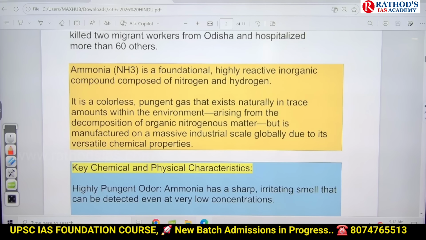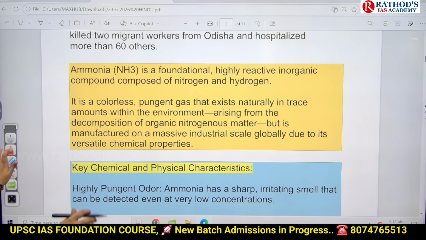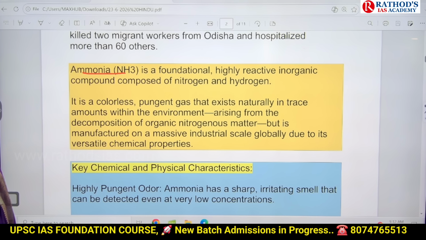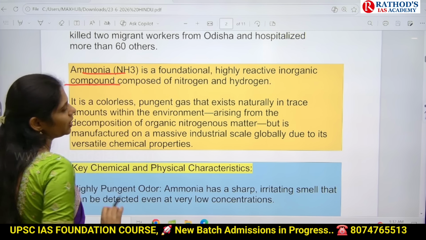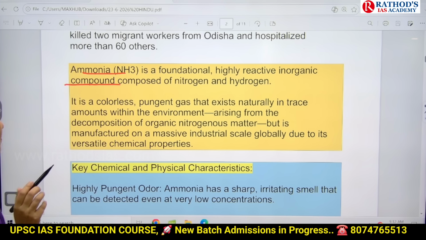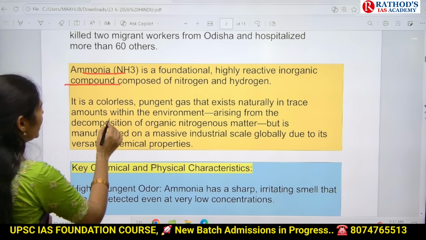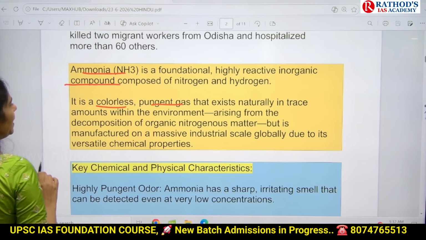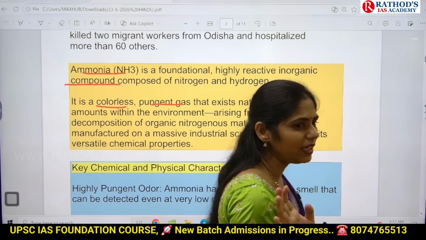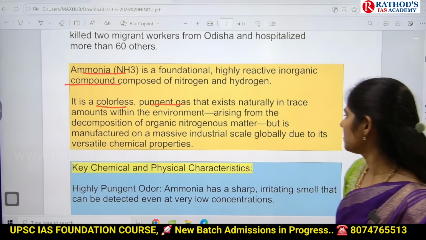The formula of ammonia, I think you might have studied in your intermediate, is NH3. NH3 is the formula of ammonia, and it is highly reactive, and it is a compound of what? Nitrogen and hydrogen. If you see the basic physical characteristics of this ammonia, it is a colorless gas and it is pungent. Normally, this ammonia is naturally available in our environment, but in very small amounts.